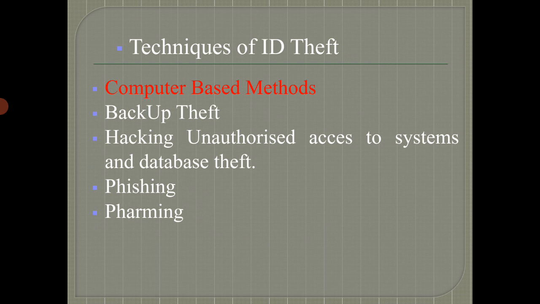Another way is smishing, that is SMS phishing, where a fraud SMS is sent or forwarded to the customer, the victim, to make them enter their credentials. In this way the computer based method is performed.